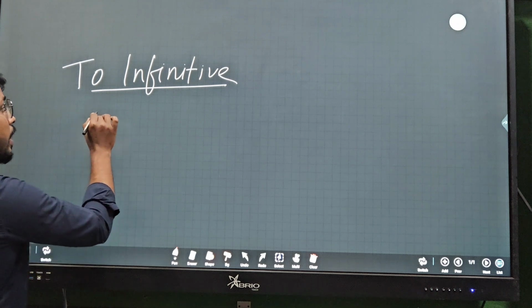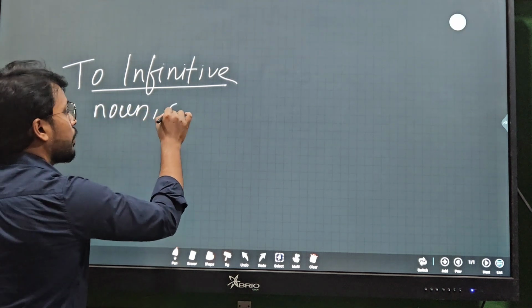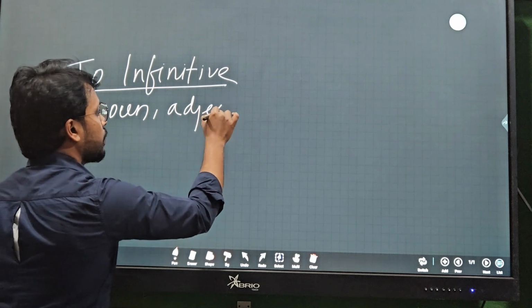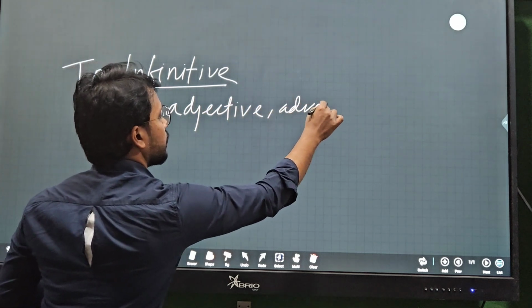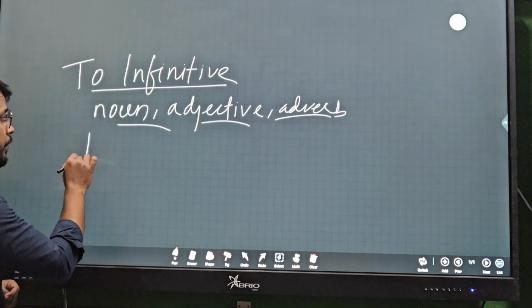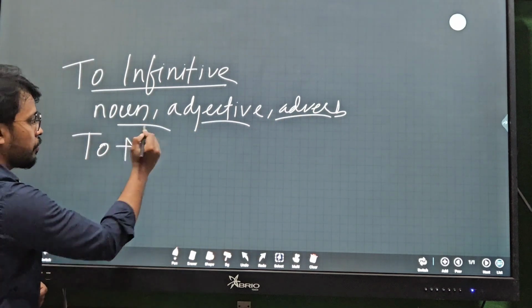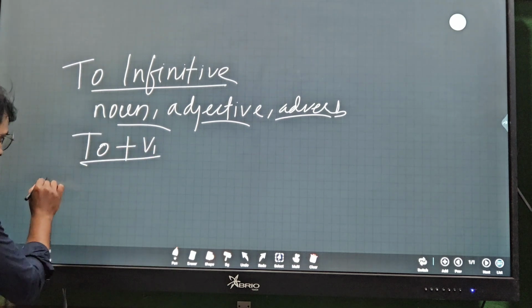These are the verbs that act as noun, adjective, and adverb in the sentence. They go with to plus verb 1.